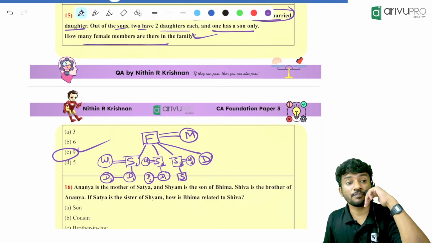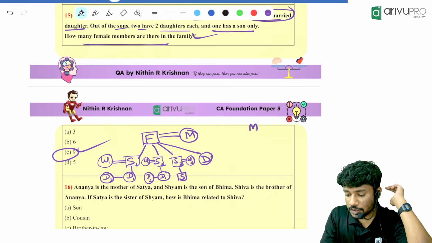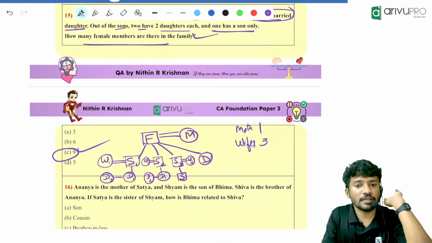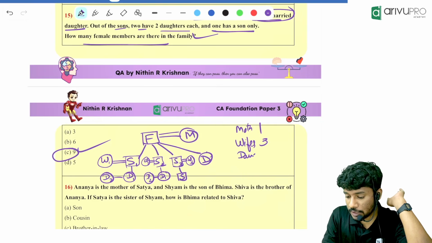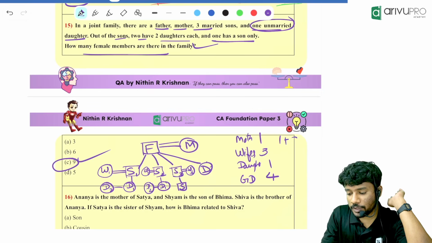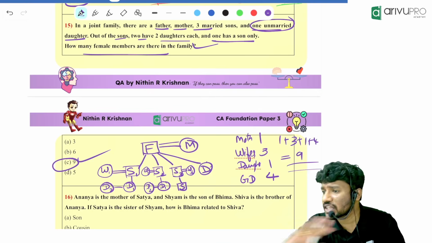Very direct question. Without drawing also you can do it. How will you write it? Mother. How many mothers are there? Only 1 mother is there. I will write mother. Then wives. How many wives are there in total? 3 wives. Then how many daughters are there? 1 daughter. Then how many granddaughters are there? 4 granddaughters. So 1 plus 3 plus 1 plus 4 is equal to 9. That way also you can write it without drawing.